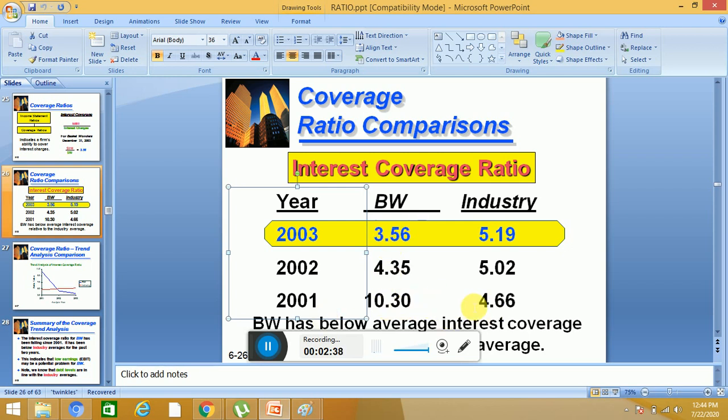And as compared to the industry, in 2001 we were above the industry, then in 2002 we are below, 4.35 and the industry is 5.02, and now we are too much below the industry. So here Basket Wonders has below average interest coverage relative to the industry average. Meaning as compared to the industry, our coverage ratio is poor.